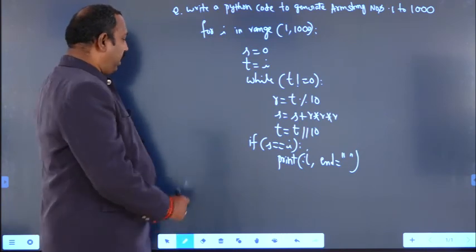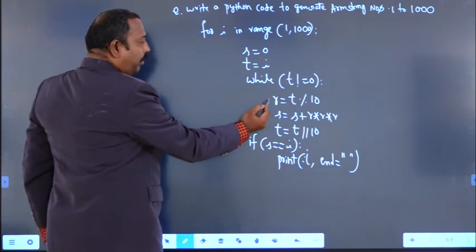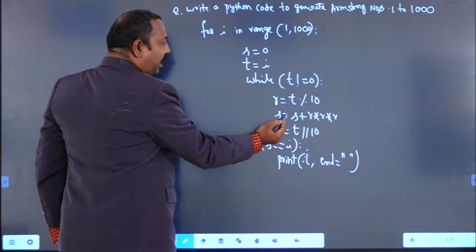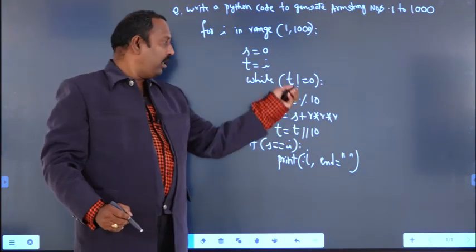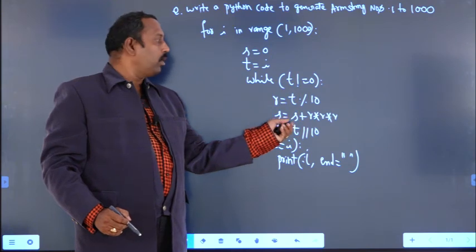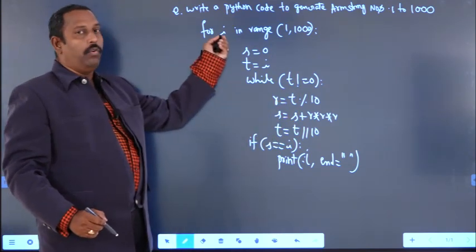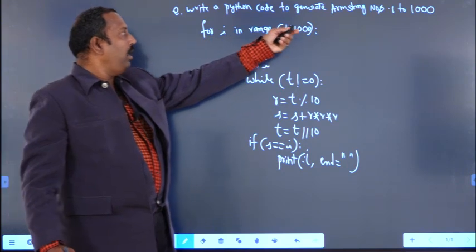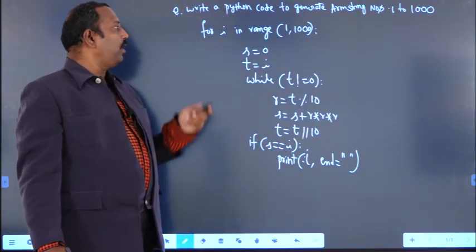Previously we have seen the while loop, and r equal to t mod 10, and s equal to s plus r into r into r, and t equal to t by 10. This is the logic to check whether the given number is an Armstrong number or not. So now we have to put this logic into another loop called a for loop, because the range 1 to 1000 is already given. That's why: for i in range 1 to 1000.